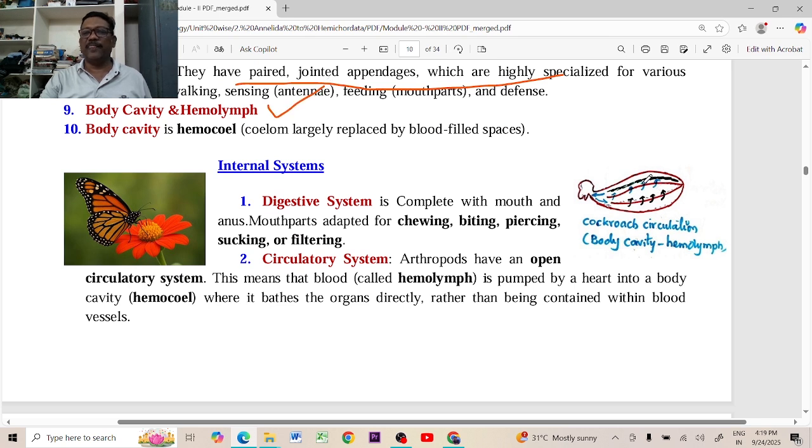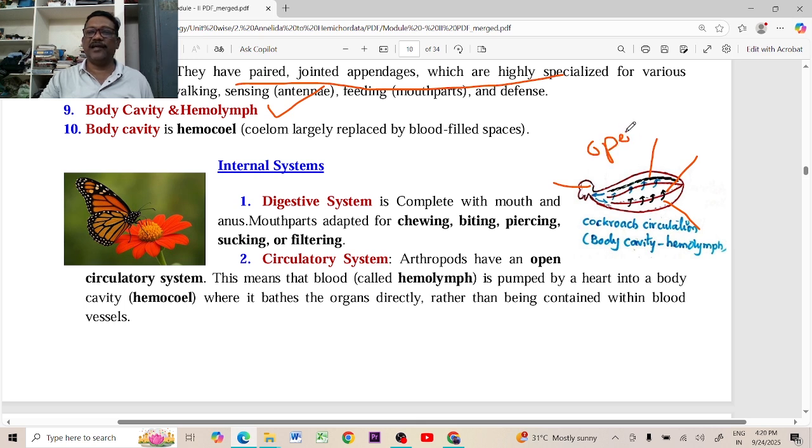What is this? For example, this is a cockroach body. This is called the pericardial cavity. This is called the perivisceral cavity. This is the abdominal cavity. This is the head cavity. There are some cavities here, and these are called sinuses. The blood flows in the sinuses or cavities, but not in blood vessels. There are no blood vessels in these organisms. This is called the open type of circulatory system.